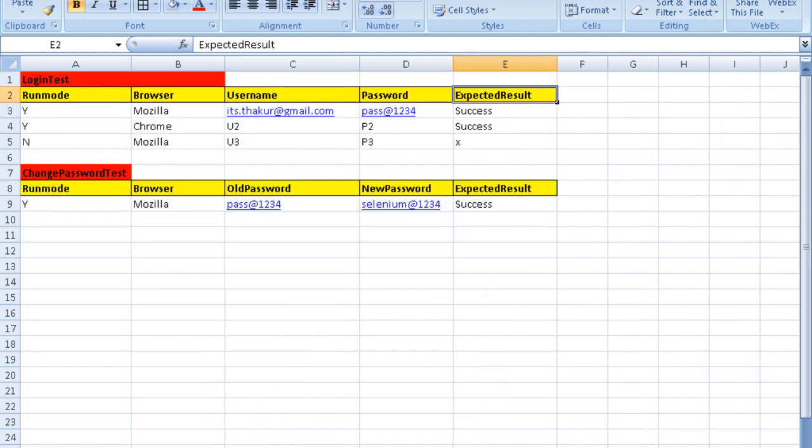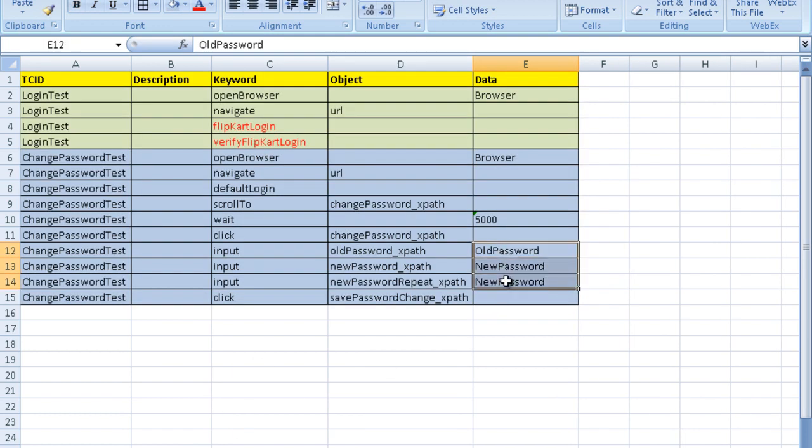In the data sheet you have the data of the test case. The column names, for example, old password is a column name, new password is a column name, expected result is a column name. We keep the column names over here. We open the browser. Which browser do you have to open? You have to open the browser corresponding to the browser column of the data sheet.